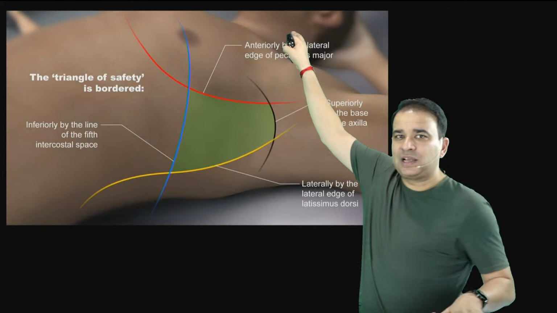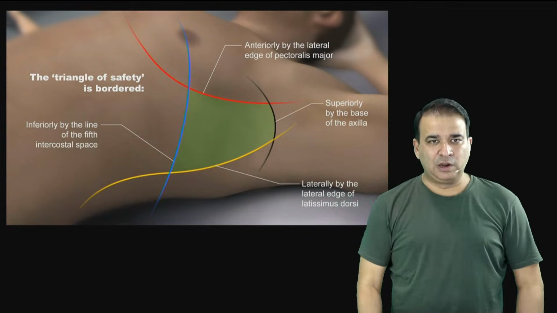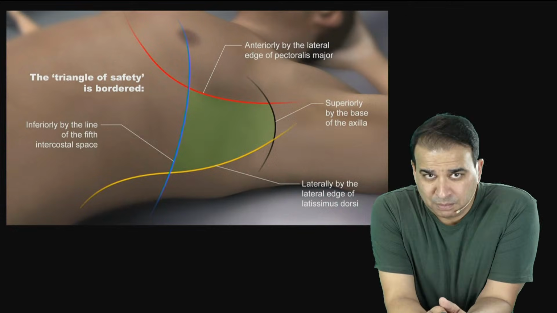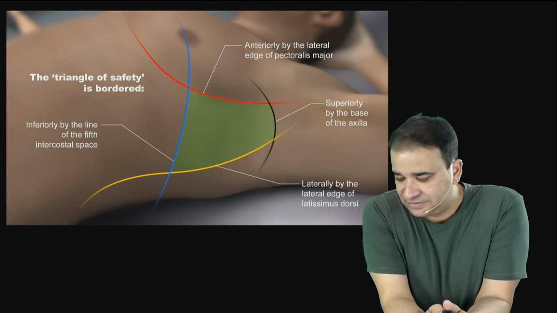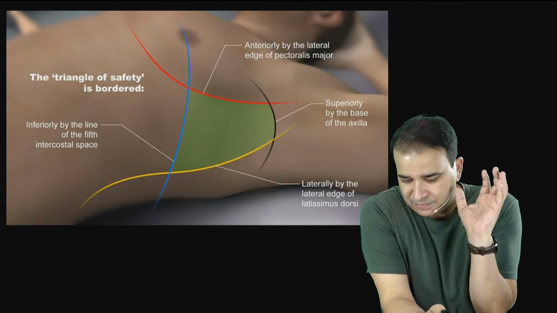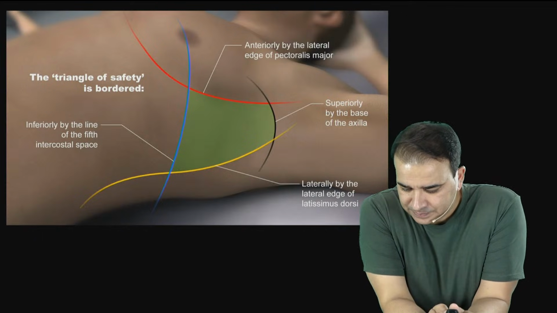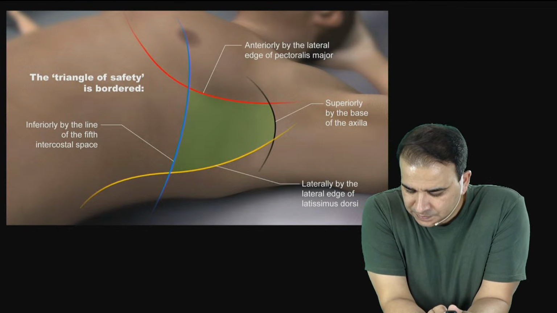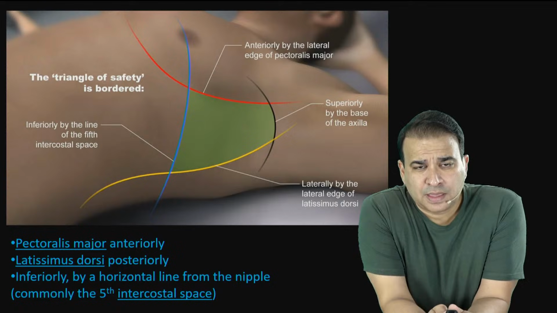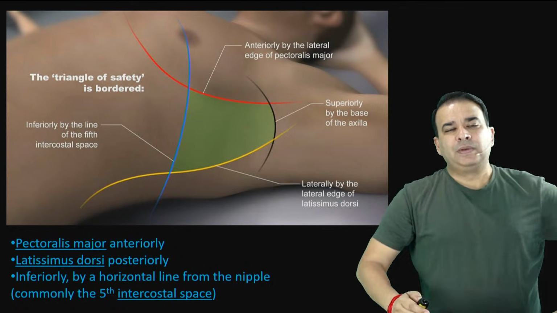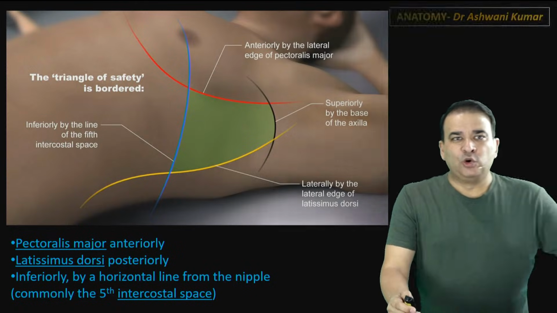So the mid clavicular line will pass from here, right? The mid clavicular line will be passing through the middle of the nipple only. So the mid clavicular line is not forming the triangle of safety. That's a triangle from where the drainage tube is put inside. Right, so that's about the triangle of safety. Okay, moving on to the next one, guys.